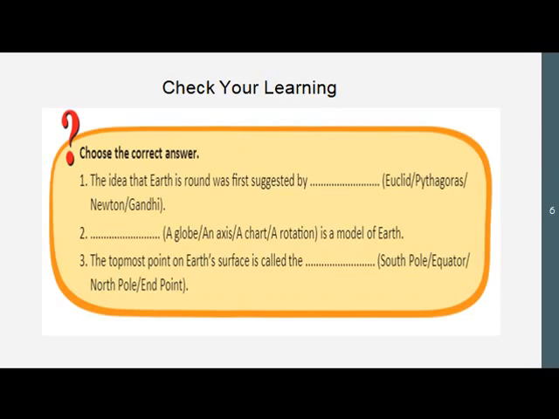Next, the topmost point on the earth's surface is called dash. So what is it? South Pole, equator, North Pole, or end point. The topmost point is known as North Pole.